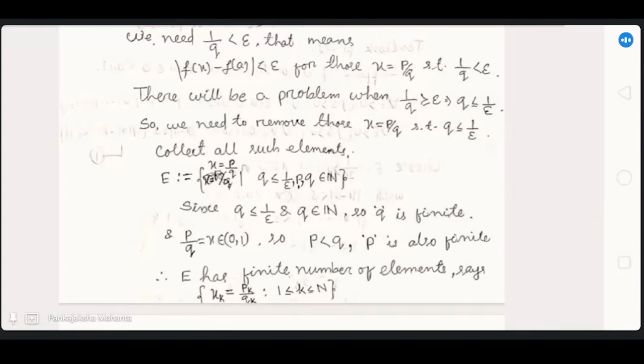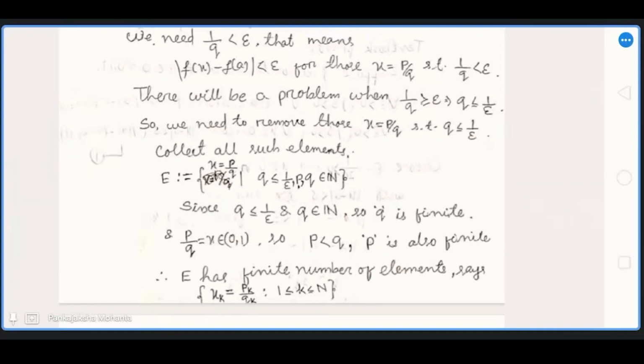Q is finite means Q has a finite number of choices. And how does this follow? Because Q is less than or equal to 1 by epsilon and Q is a natural number, so less than or equal to the greatest integer of 1 by epsilon.